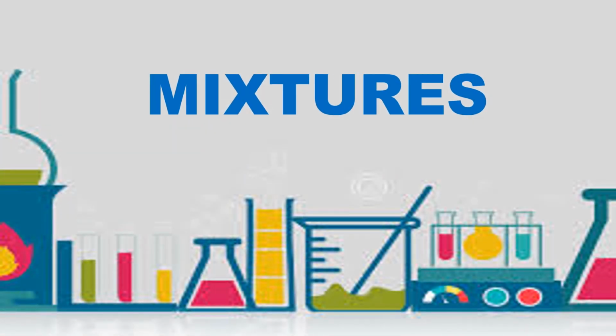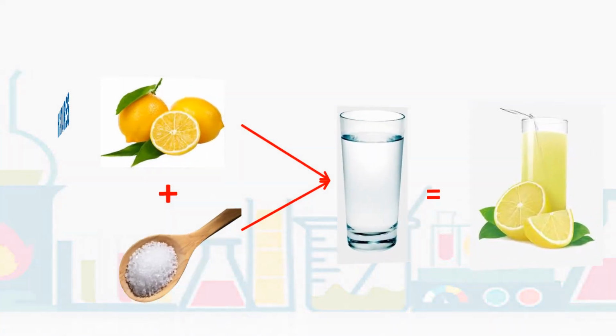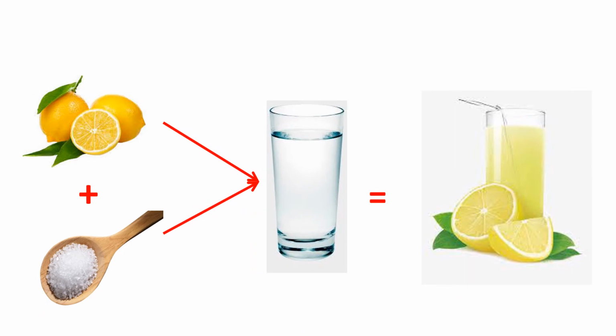Now, let us discuss mixtures. What happens when we add lemon juice and sugar in water to make lemonade? A mixture is formed. Very good.